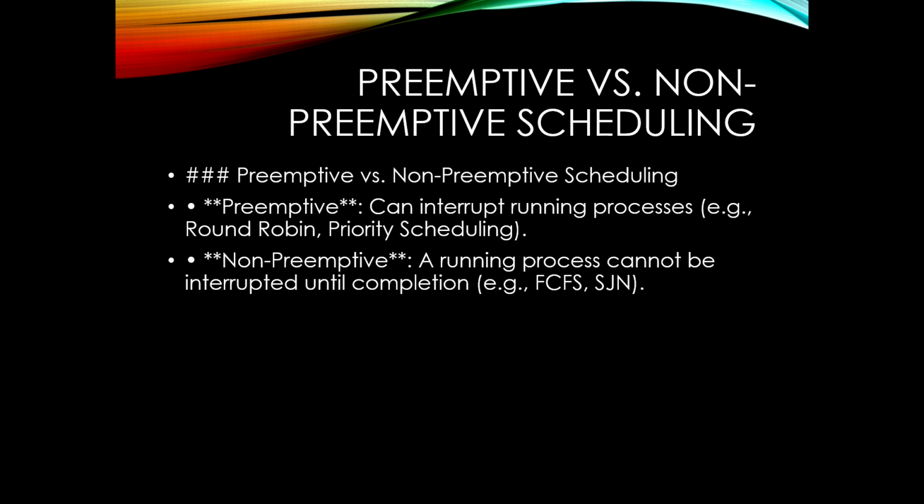And let's talk about preemptive versus non-preemptive scheduling. There are two approaches to scheduling. Preemptive scheduling: the CPU can interrupt a running process to switch to another. Example: round robin and priority scheduling. Non-preemptive scheduling: once a process starts, it runs until it finishes. Example: first come first served and shortest job next. Preemptive scheduling ensures fairness, while non-preemptive scheduling reduces overhead.